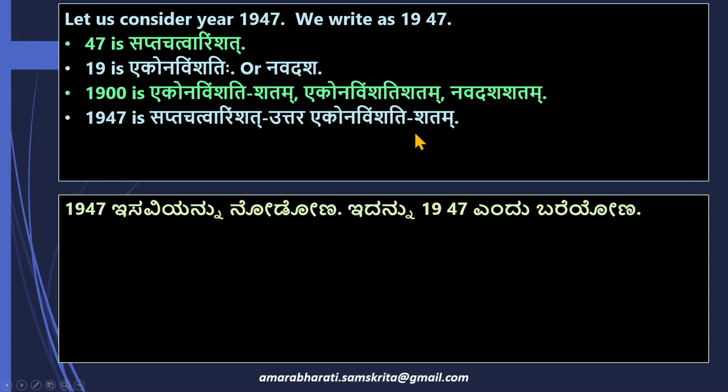So 1900 plus 47. So 47 above and beyond 1900 is Saptachatvarimshat Uttara Ekona Vimshati Shatam.